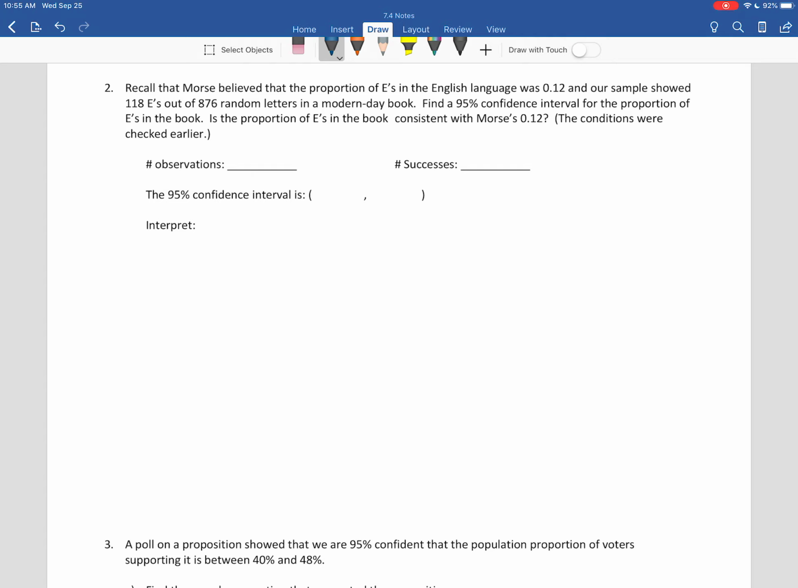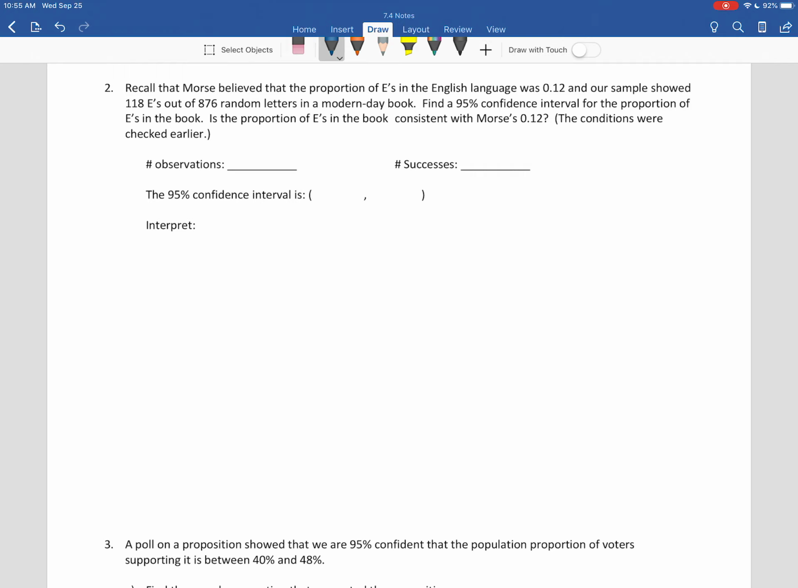So it says, recall that Morse believed that the proportion of E's in the English language was 0.12 or 12%. And we had a sample that showed 118 E's out of 876 random letters in some modern day book. We want to find a 95% confidence interval for the proportion. And we want to know, is the proportion of E's in this book consistent with what Morse thought, the 12%?